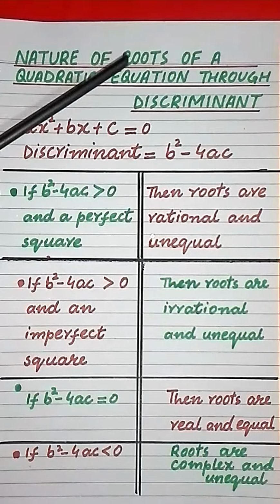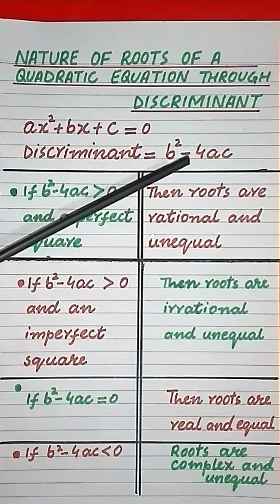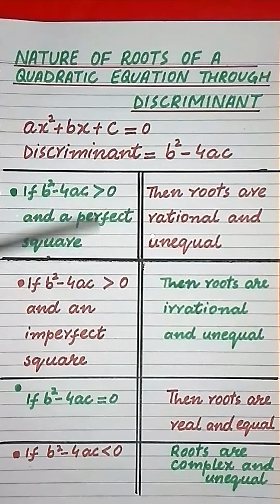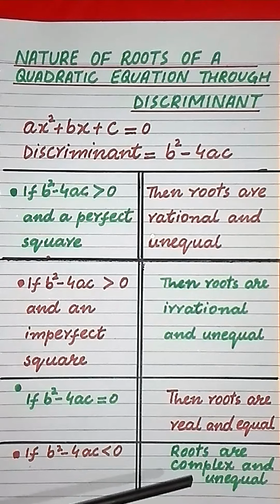Nature of roots of a quadratic equation through its discriminant. So dear student, this is the general quadratic equation and this is its discriminant. Now discriminant is either positive, or equal to 0, or negative. And we start with negative. So dear students, if discriminant is negative, then roots are complex and they are different.